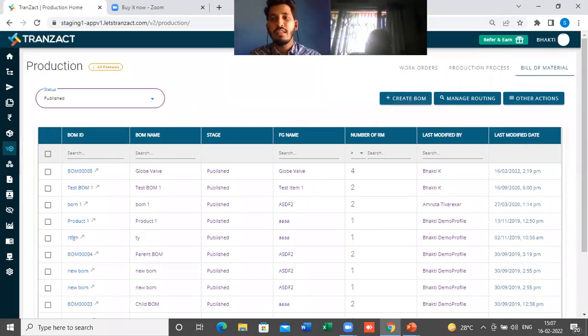So the bill of material, or you can call it the recipe of the product. Let's say you have a finished good. If you sell one product, to produce that one finished good, how much of raw materials, and with what quantity, is needed?